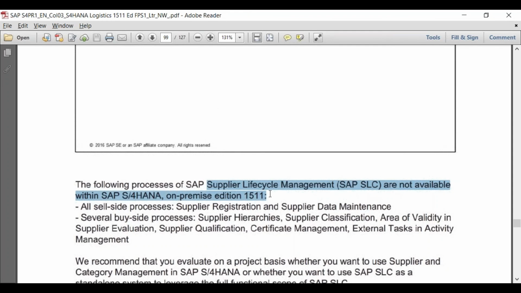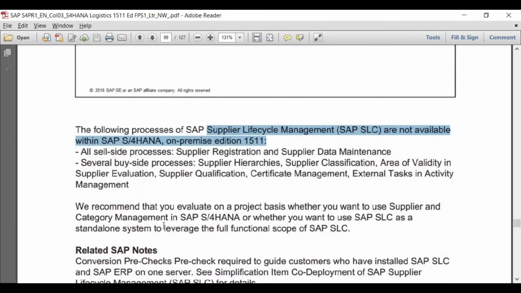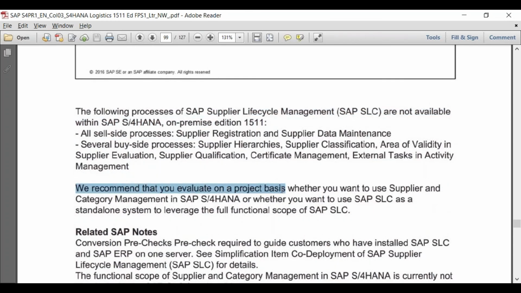Going forward, when SRM is merged, some functionalities will come with that in the SAP S/4 core system itself. So that is the reason it is clearly written: we recommend that you evaluate on a project basis whether you want to use supplier and category management or whether you want to use SAP SLC as a standalone system to leverage the full functionality scope of SLC. What do you mean by this? It is saying you evaluate on a project basis whether you want to use supplier and category management.